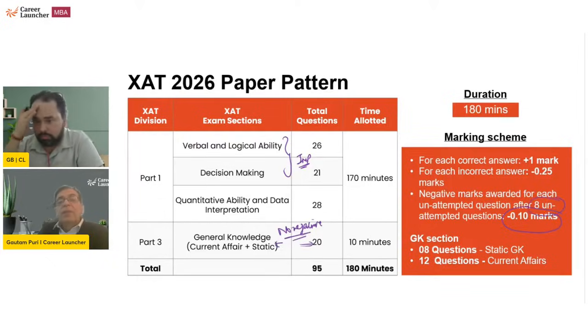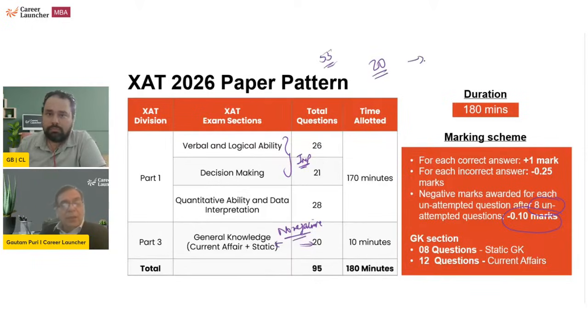So if you look at the first 3 sections, verbal, decision making, and quant, this is 28 plus 20, it says 75 questions. Let me assume you attempted 55 questions just for the ease of calculation. 55 सवाल, you have left 20 questions. So the first 8 questions you left, no negative marking. Balance 12, you will get a negative marking of -0.1, so you lose 1.2 marks. And this 1.2 marks will be distributed between the 3 sections in the ratio of unattempted questions. So complicated hai.